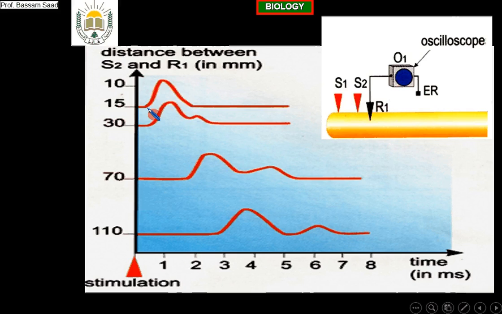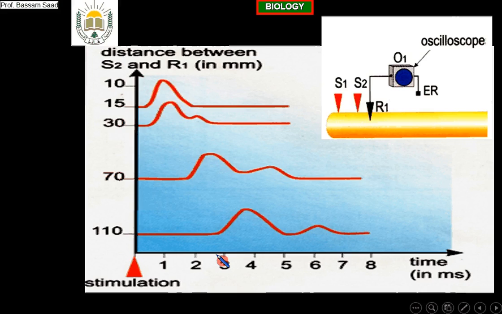What does this recording mean? It means that two groups of action potentials arrived. The first group arrived after 3 milliseconds of stimulation, and this is their amplitude. The second group comes after approximately 5.5 milliseconds. That is, a group of faster fibers and another group of slower fibers.